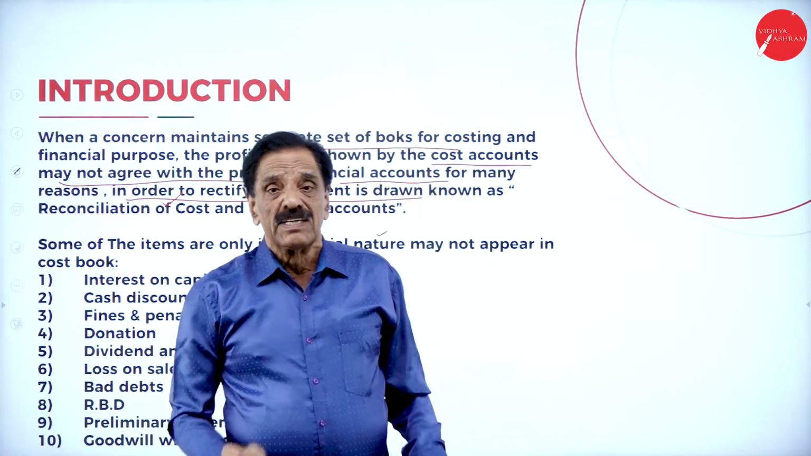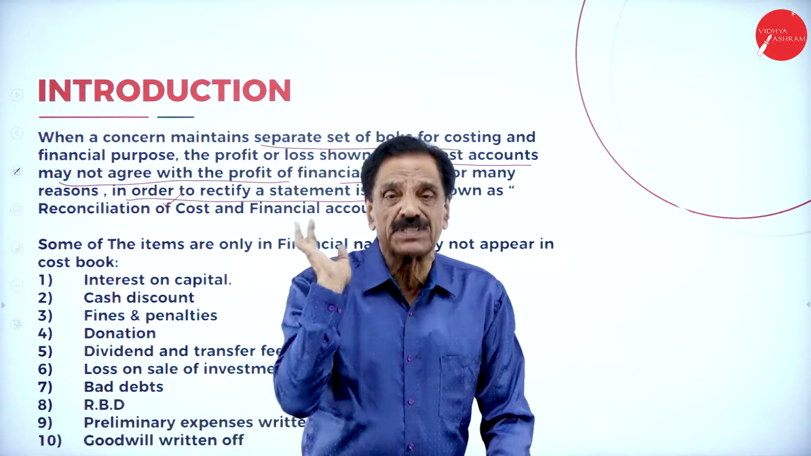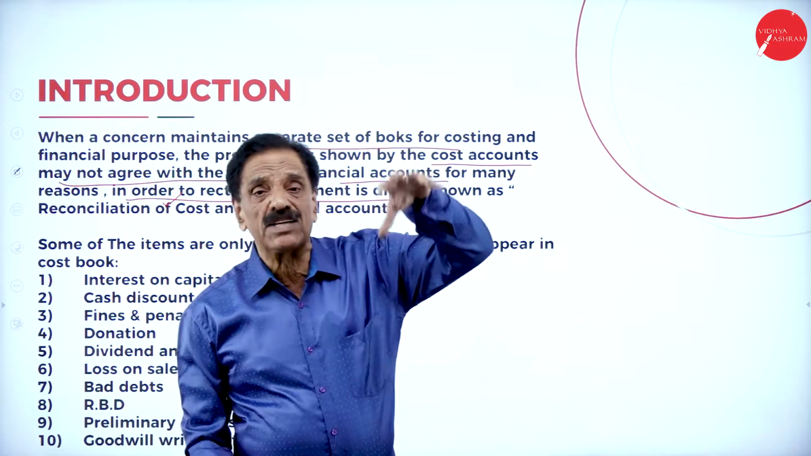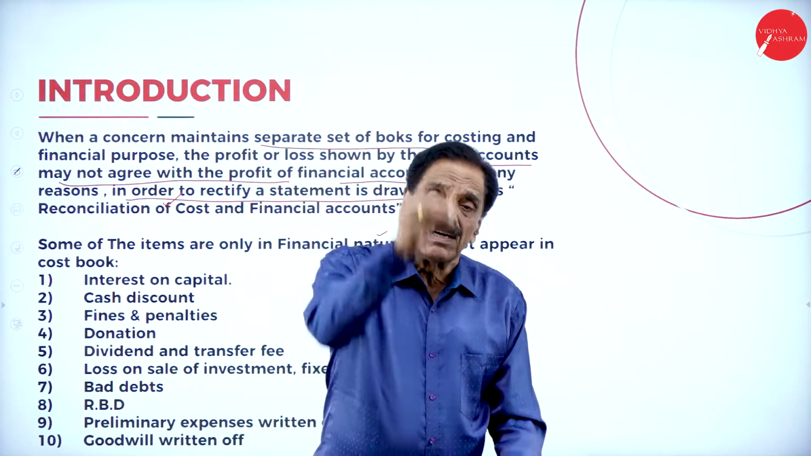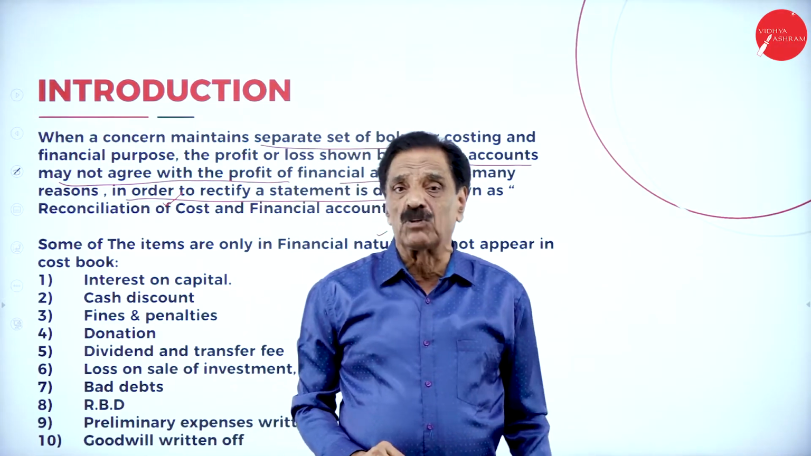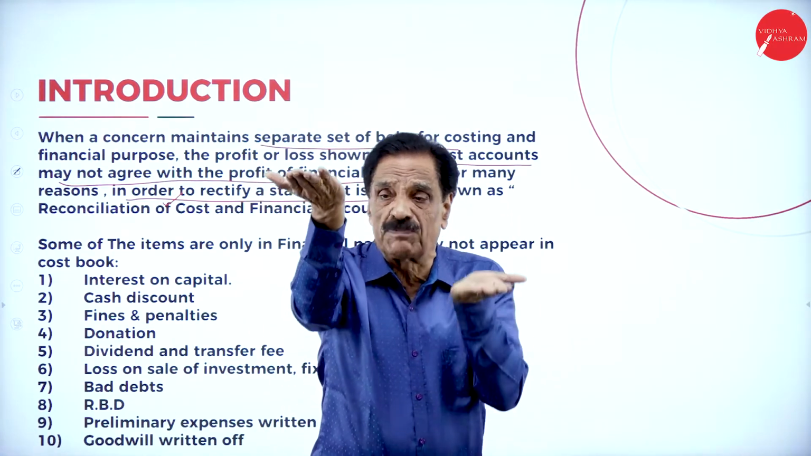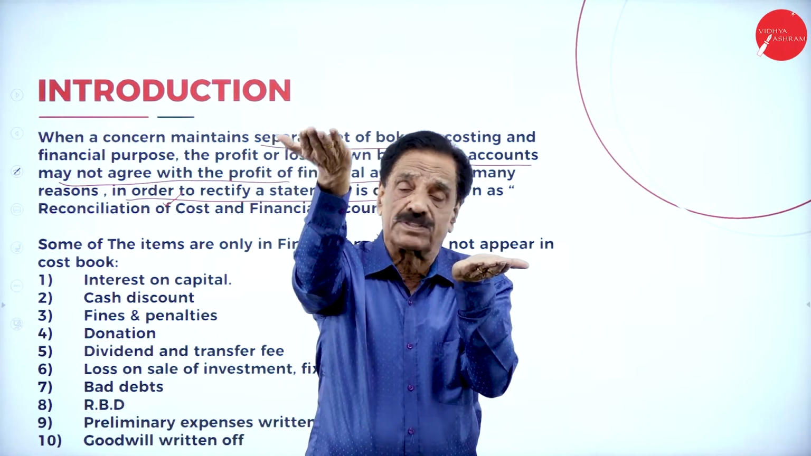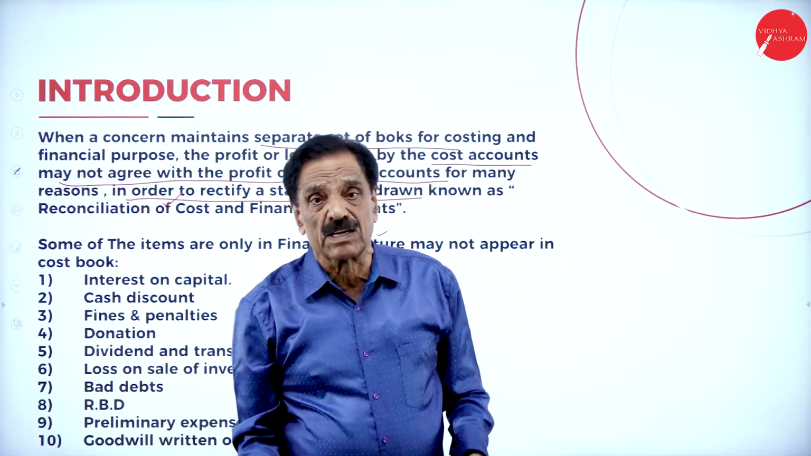I will repeat. Interest on capital will come on the profit and loss account debit side. So when it comes to the debit side, naturally net profit will be reduced in the financial account. At the same time, your cost book should be reduced, but that entry is not passed in the cost book. So the cost book shows more profit and the financial book shows less profit. To make them equal, costing profit should be reduced to the extent of interest on capital.